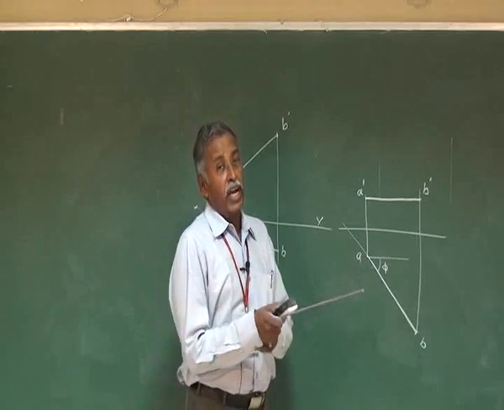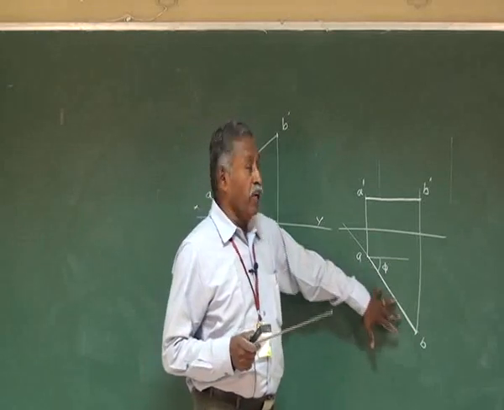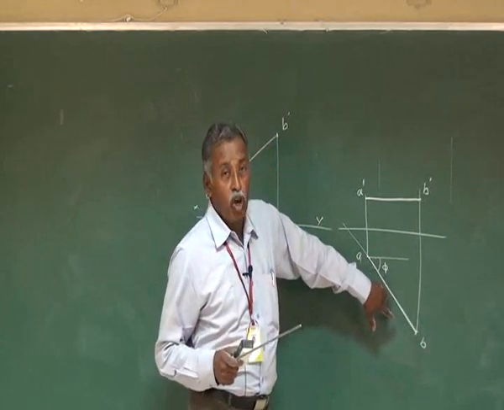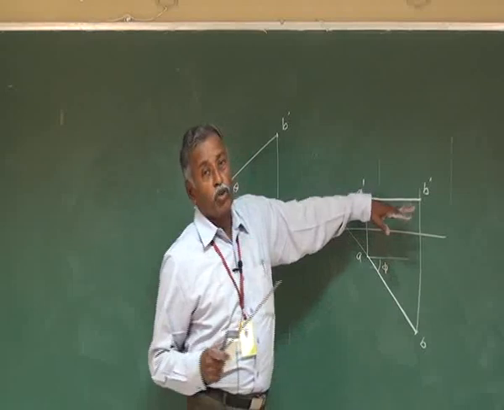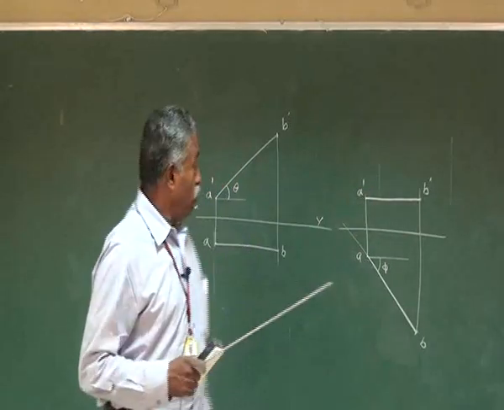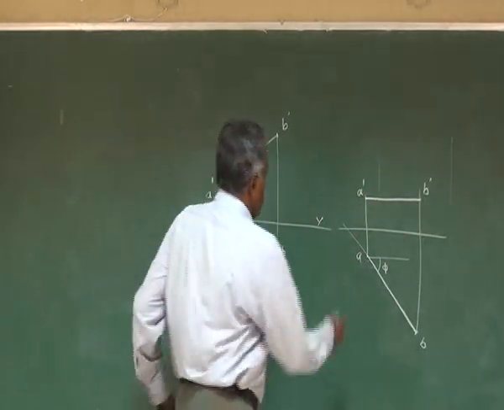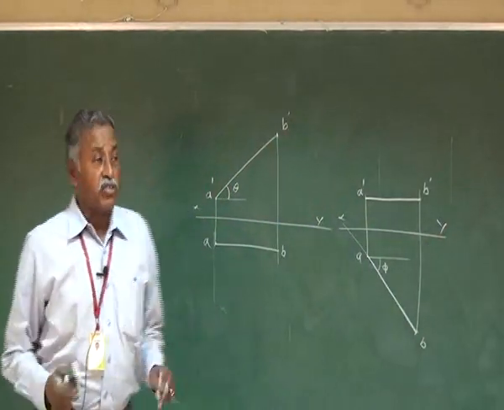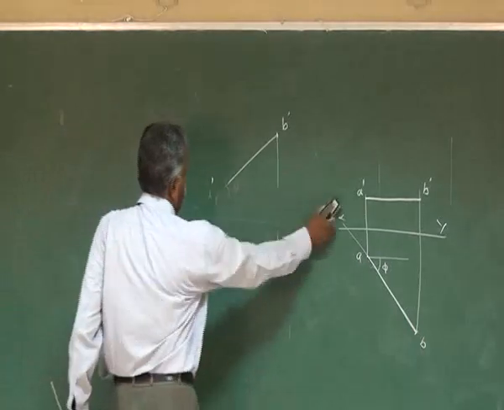Now the straight line is parallel to HP, which means you are going to get the true length on the horizontal plane, that is top view, and the front view is going to be parallel to XY line. Now the fourth category is the straight line inclined to both the planes.